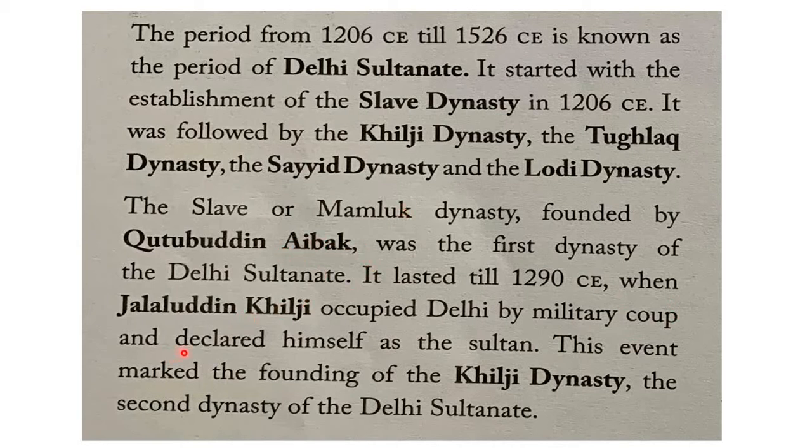After seizing power, he declared himself the Sultan of Delhi. From here onwards, the Khilji Dynasty started ruling Delhi as headquarters, with Jalaluddin Khilji as the Sultan. So the second dynasty that ruled the Delhi Sultanate was the Khilji Dynasty. The first dynasty was the Slave Dynasty.